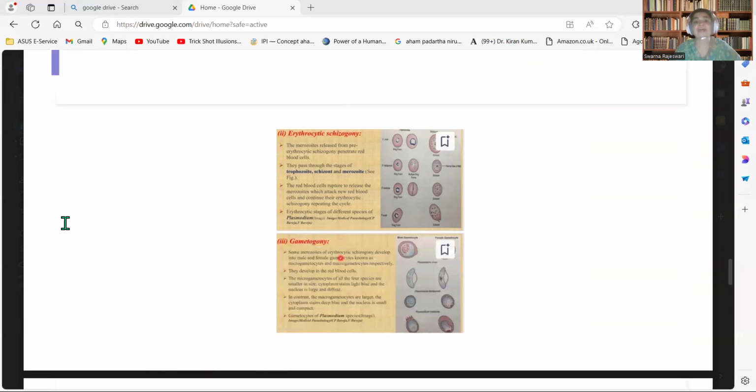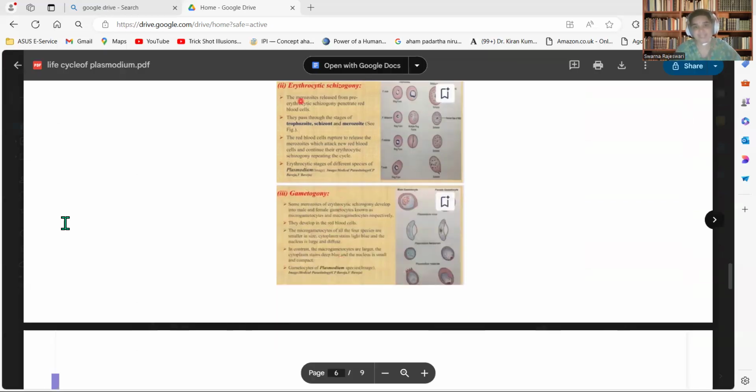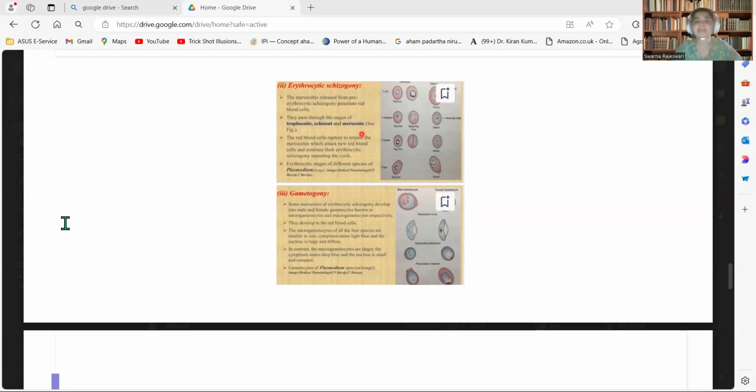Then after that comes erythrocytic schizogony, where some of the merozoites enter the RBC and start feeding on the contents of the RBC. Again, they develop through several stages like trophozoite and schizont, and then divide and form merozoites.